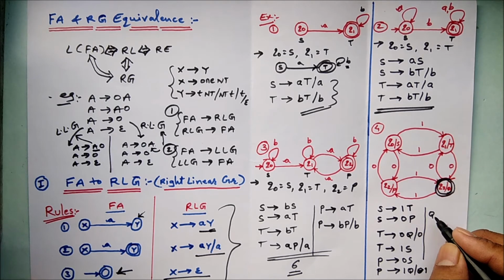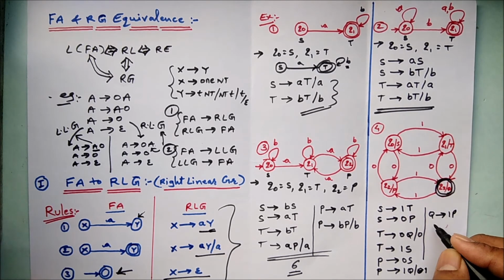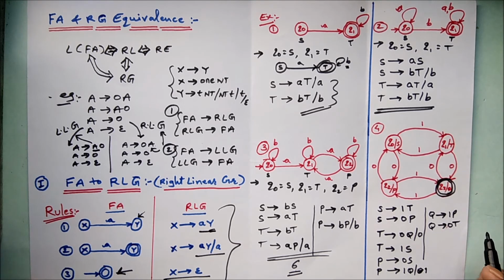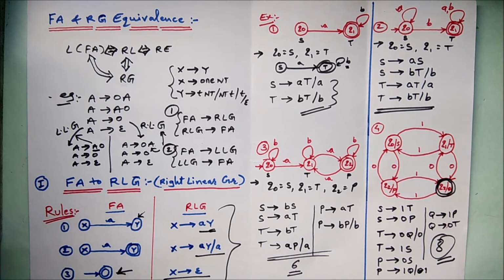So lastly, let's try it for the Q, my dear friends. Q is transiting to P with input symbol 1, and Q is transiting to Q1, that is T, with 0. So these are the 6 plus 2, total 8 production rules of the 4 states in a given finite automata, my dear friends. So hope you people are understanding this. This is all about how to convert a given finite automata into a RLG, that is right linear grammar.